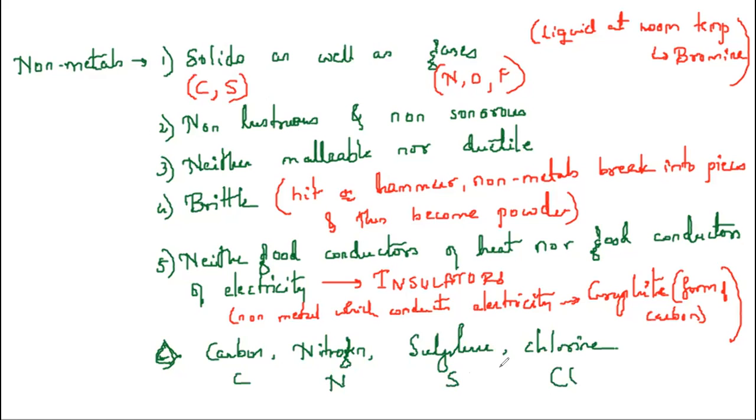Okay. So these non-metals we have understood. Coming to metalloids. What are metalloids? You can call them metalloids or you can call them semi-metals. So what are metalloids or semi-metals?